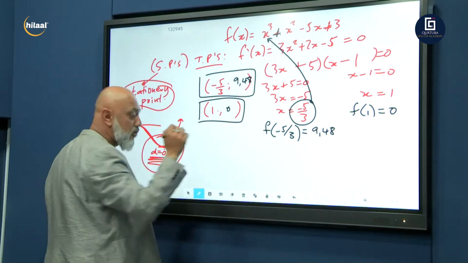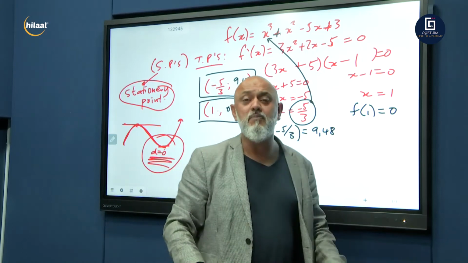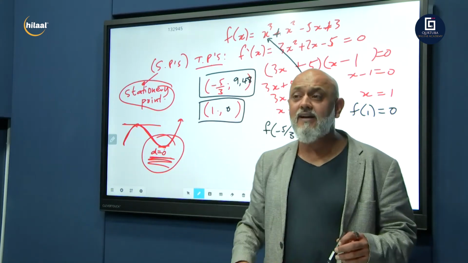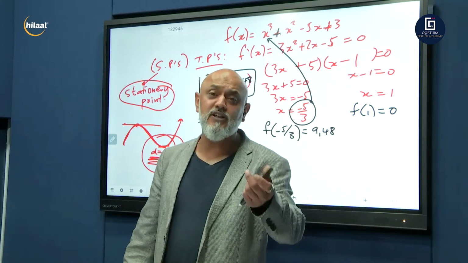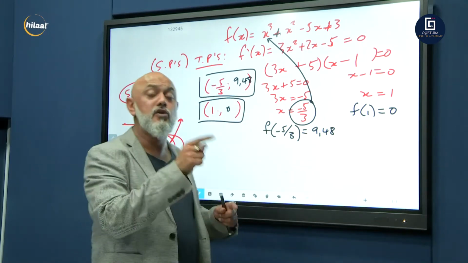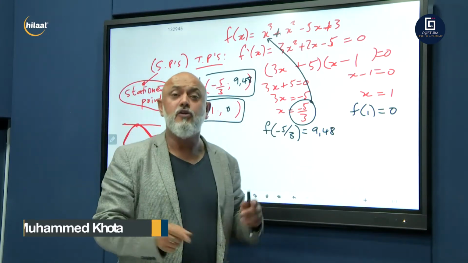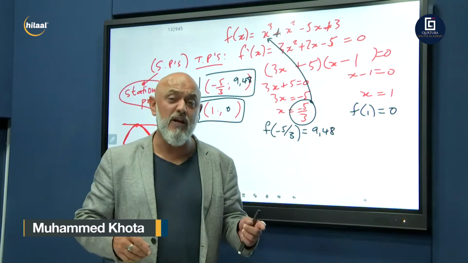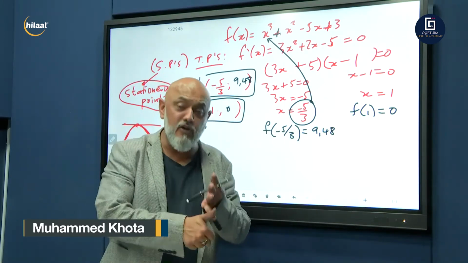We're not yet done. We got one more component to do, which is the point of inflection. Now you know how to do the point of inflection, grade 12. Second derivative. Do your point of inflection. We're going to cut for break. When we come from break, I'm going to work out your point of inflection.